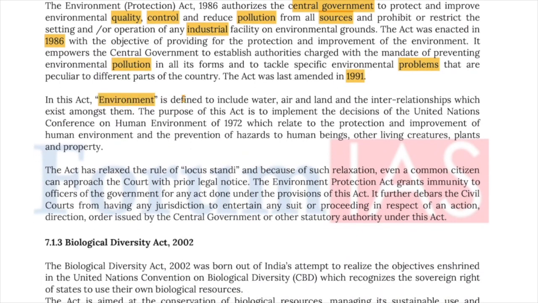In this Act, environment is defined to include water, air, land, and the interrelationships which exist among them. The purpose of the Act is to implement the decisions of the United Nations Conference on the Human Environment of 1972, which relates to the protection and improvement of the human environment and prevention of hazards to human beings, other living creatures, plants and property.